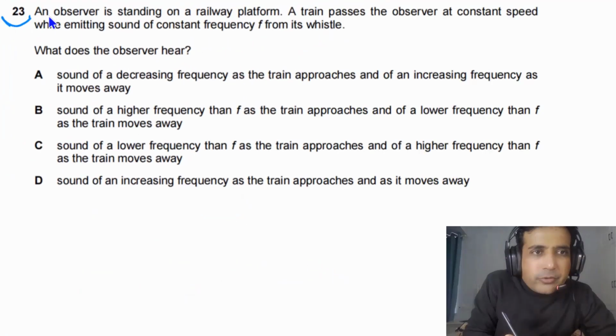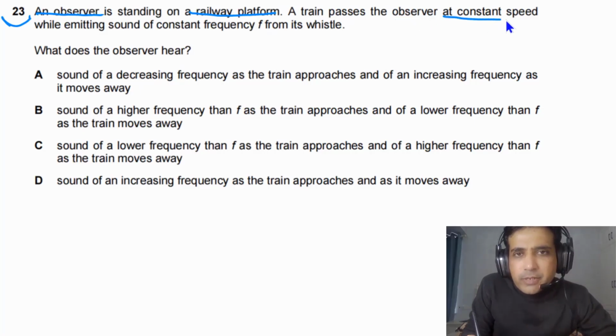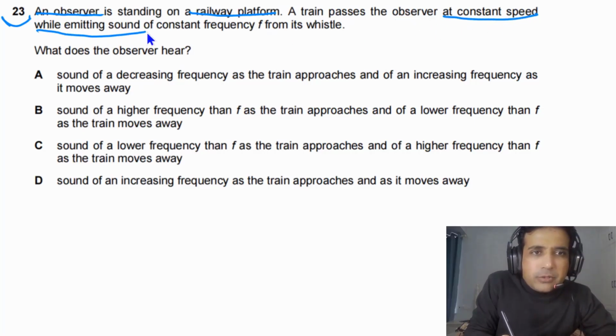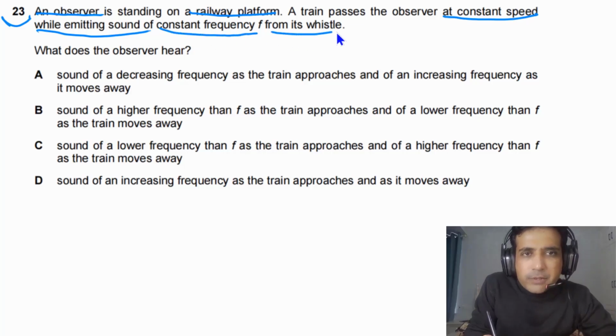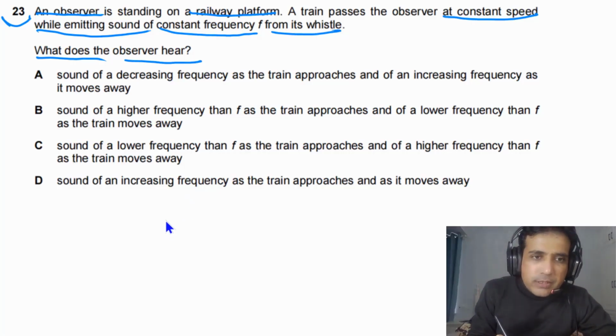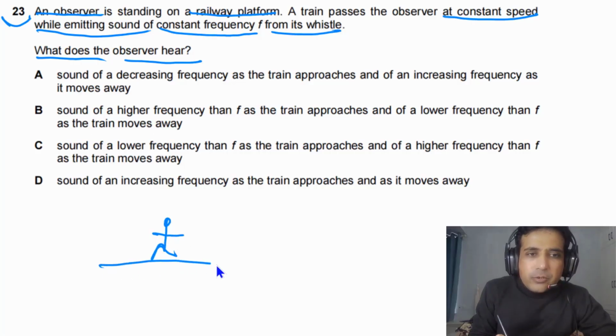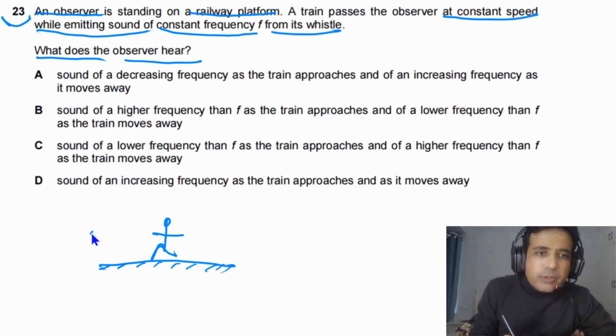For question number 23, it is given to us an observer is standing on a railway platform. A train passes the observer at constant speed while emitting the sound of constant frequency F from its whistle. What does the observer hear? So this is a typical type of question. We can imagine an observer standing on the platform. So this one is the platform, and the observer is standing on it. First of all, we can draw when the train is approaching the observer.